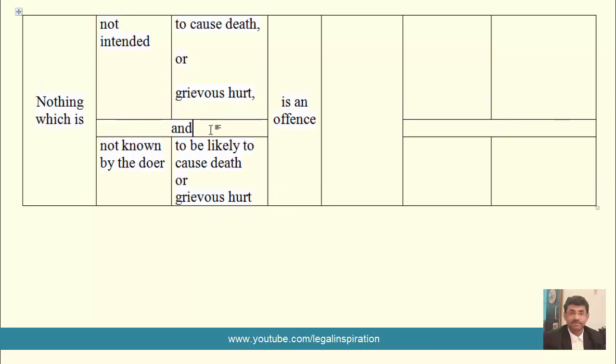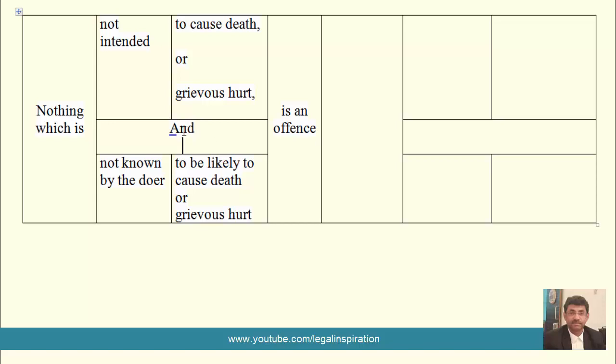Now mark here the mental elements that are required. The mental elements required are absence of intention and absence of knowledge.